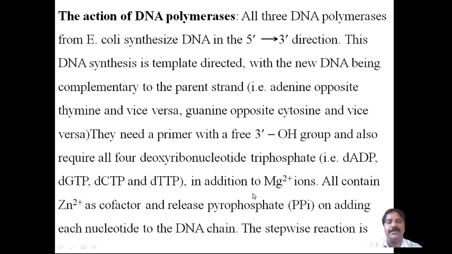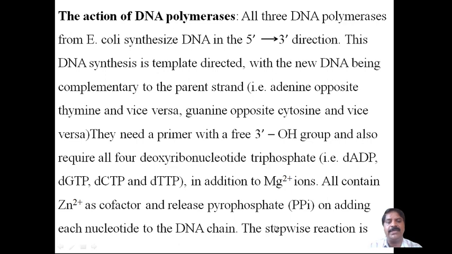In addition, magnesium ion is required as a cofactor, and pyrophosphate, PPi, is released on addition of each nucleotide to the DNA chain.